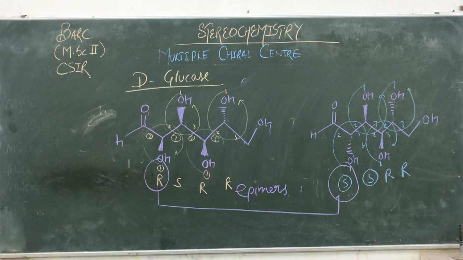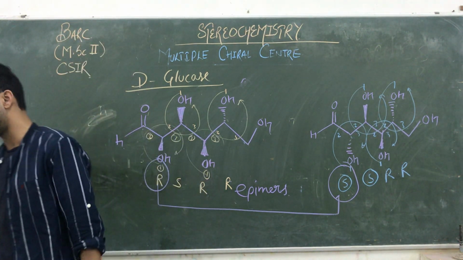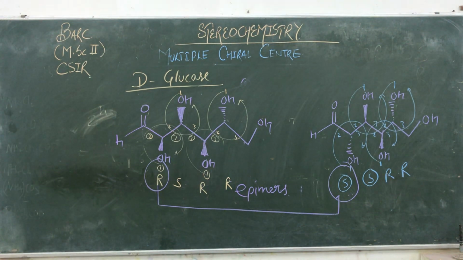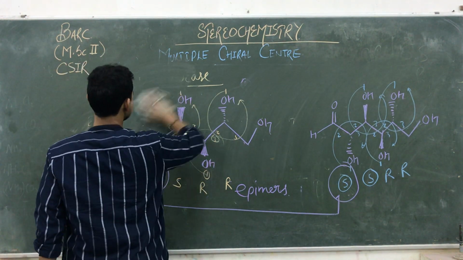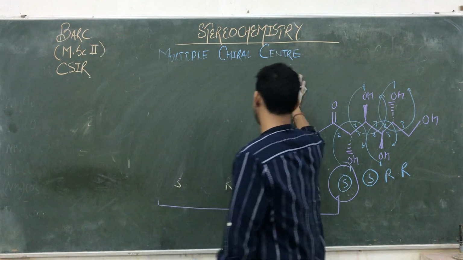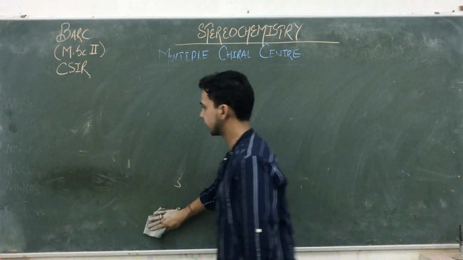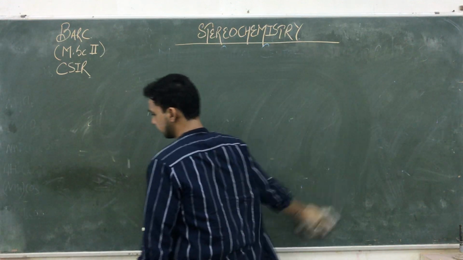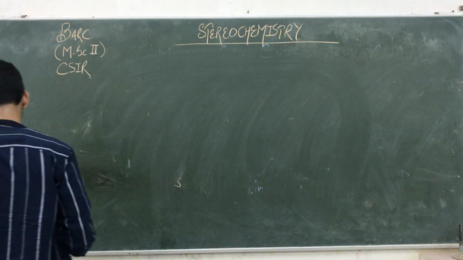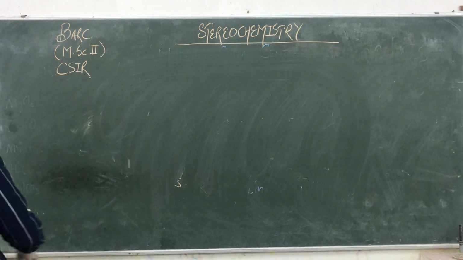Okay, then we are going to work on its applications. Now see, the last is epimers. These are examples of chiral centers. These are the epimers. After drawing their epimers, we will study their applications. So see how they are changing their configuration. We are working on these applications of multiple chiral centers.